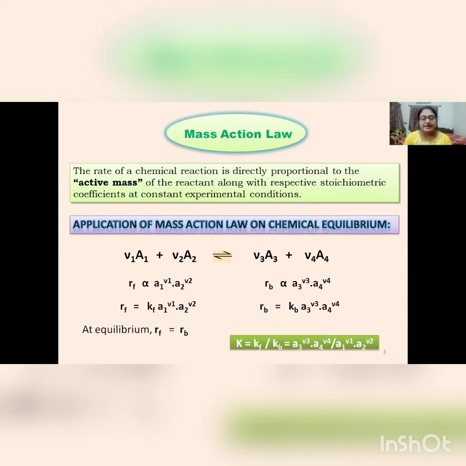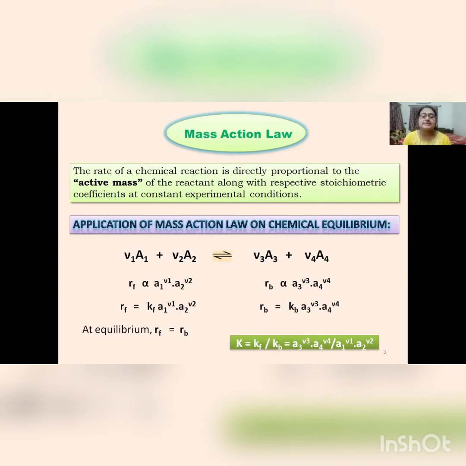It depends on temperature and the nature of the reacting species. As time progresses, the concentrations of A1 and A2 get lowered while those of A3 and A4 get enhanced. So the rate of the reverse reaction gets increased, and applying the law of mass action, we can formulate the reverse reaction as follows: Rb is proportional to [A3]^ν3 into [A4]^ν4. Therefore, Rb equals Kb into [A3]^ν3 into [A4]^ν4, where Kb is known as the rate constant for the reverse reaction. It also depends on temperature and the nature of the products. Whenever the chemical equilibrium is reached, the rate of forward reaction should be equal to the rate of reverse reaction.